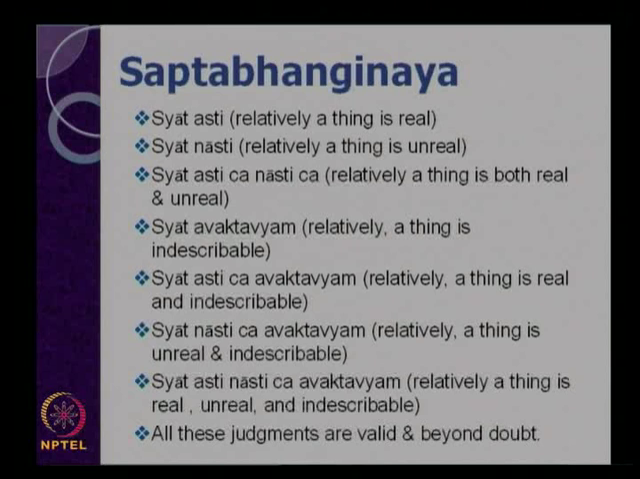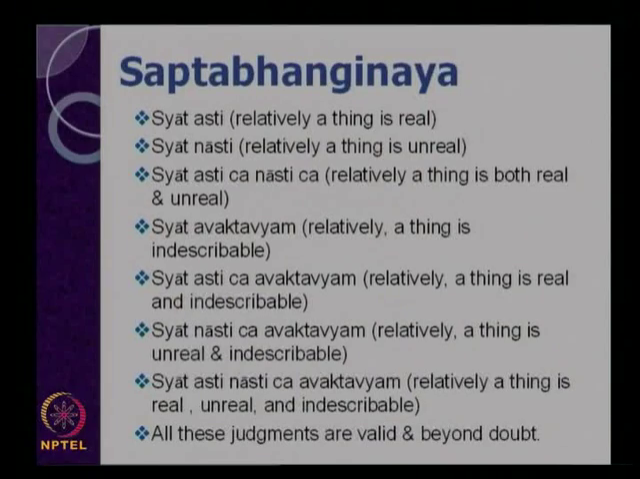The next point they make is that relatively a thing is unreal and also indescribable, because whenever we try to explain something negatively from a different standpoint, our explanation of that object may not be found in its full form. Whenever we explain an object from a negative standpoint, our description of that object may not be in its full form. Therefore, many things remain to be described further. Hence, a thing is unreal and at the same time may be indescribable.